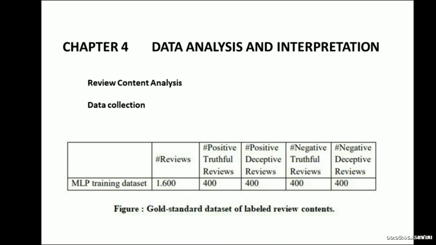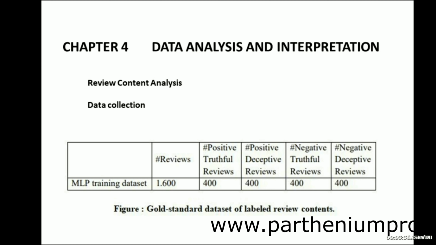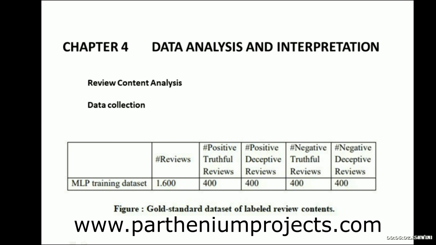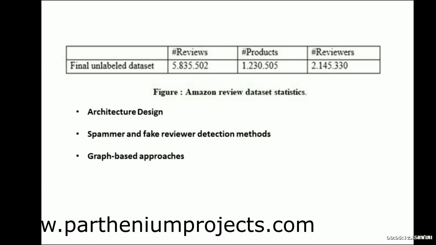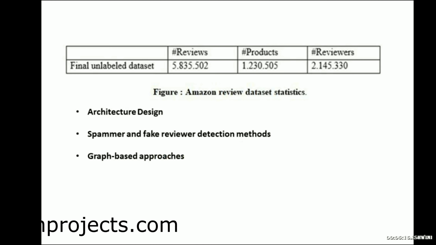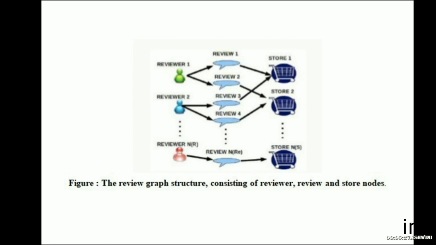Next we have chapter 4, data analyzing and interpretation. In that we have review content analysis and data collection. Here you can see one of the figures. Next we are going to see the Amazon review data set statistics. Under this, next we are going to see architectural design, spam and fake reviews detection method, and graph based approach. This is one of the graphs you can see here.